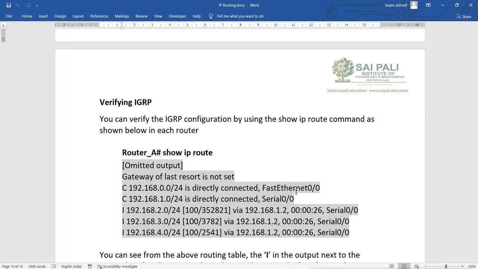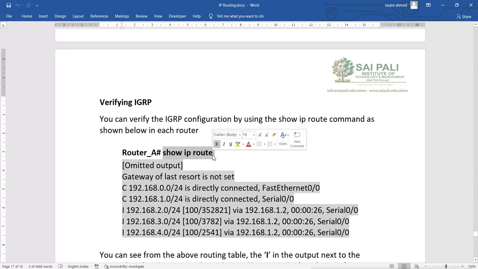Now to verify the IGRP which we have configured, you can use the show IP route command like this to show the routing table. When you run the show IP route command, you will see all the networks in the routing table. These two networks are connected, and those networks which are learned by the IGRP protocol will show up here like this.